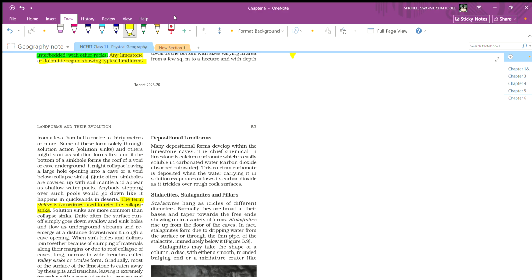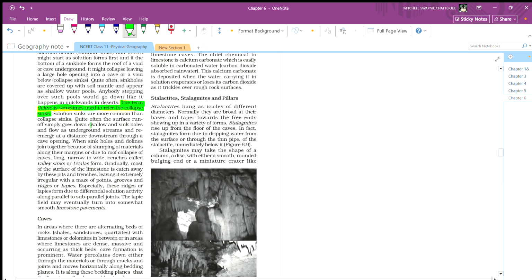Now this is important: solution sinks are quite common, more common than collapse sinks. Quite often a surface runoff simply goes down a shallow sinkhole, flows as an underground stream, and re-emerges at a distance downstream through a cave opening.